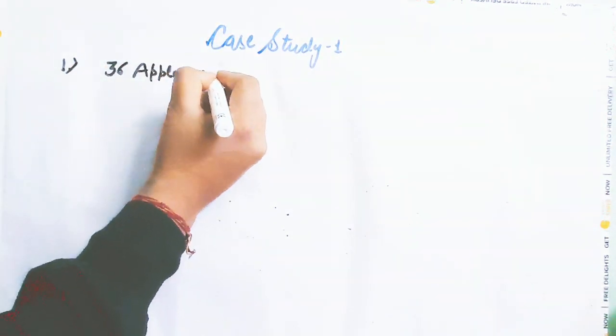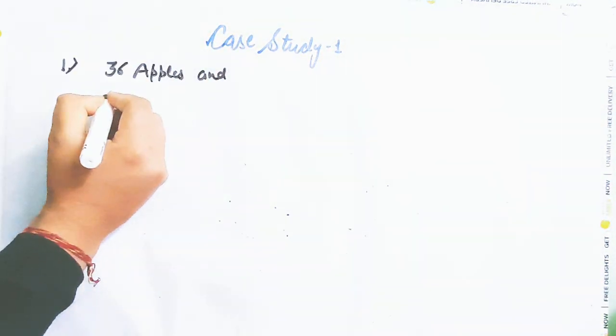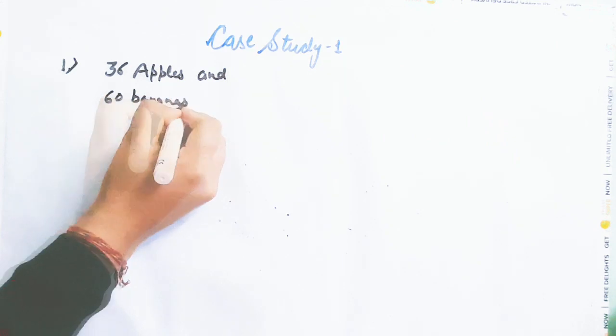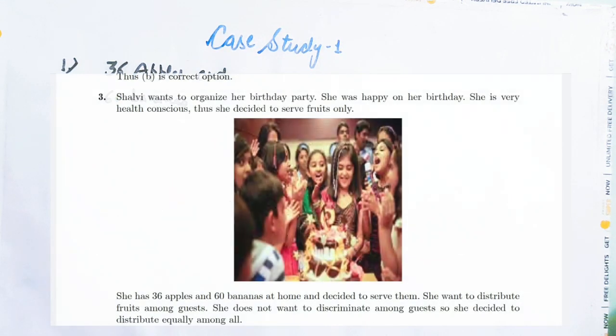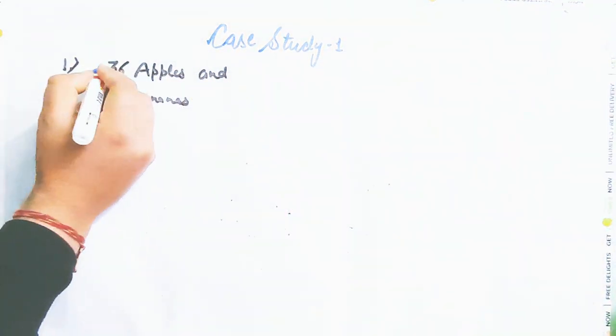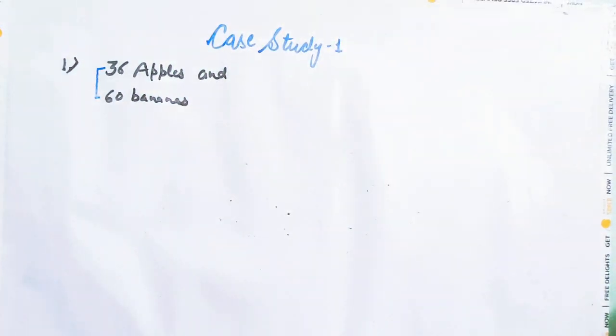And second thing is 60 bananas. Bananas are 60. Then at home and decided to serve them. She wants to distribute fruits among the guests. She does not want to discriminate among guests. So she decided to distribute them equally. So she wants to distribute 36 apples and 60 bananas equally.